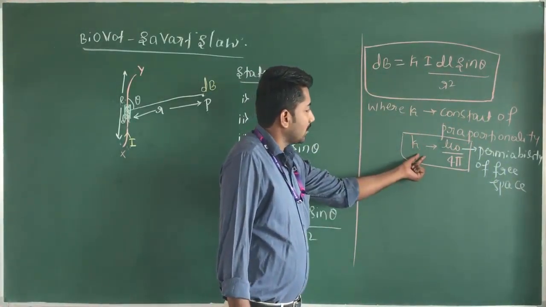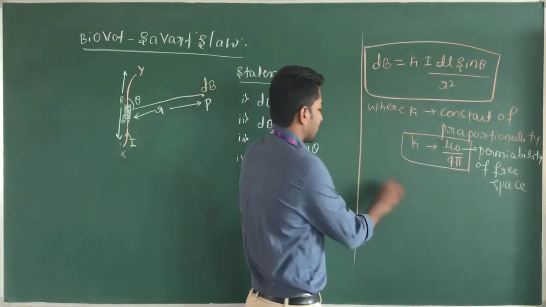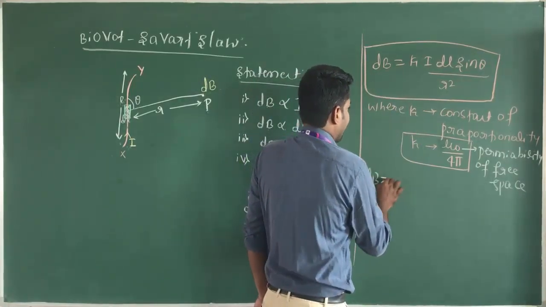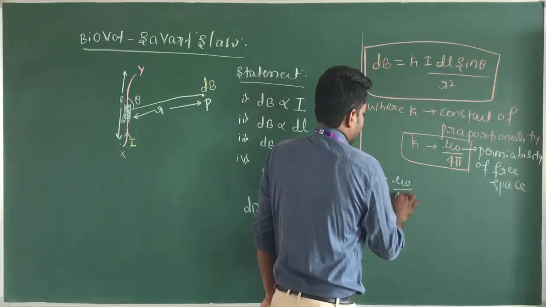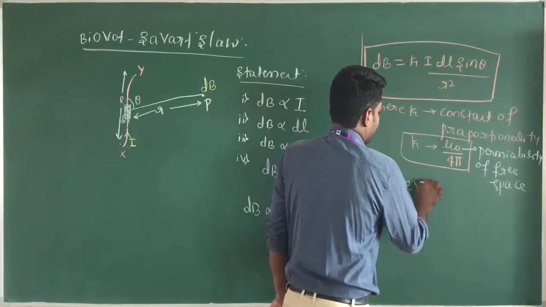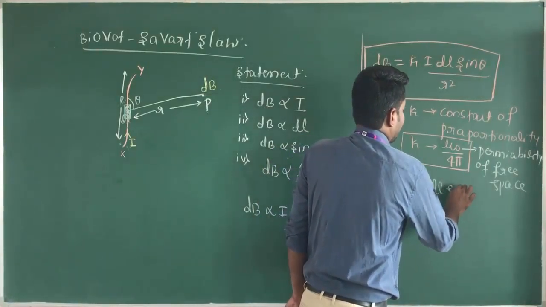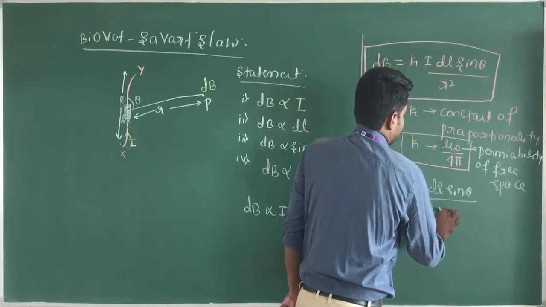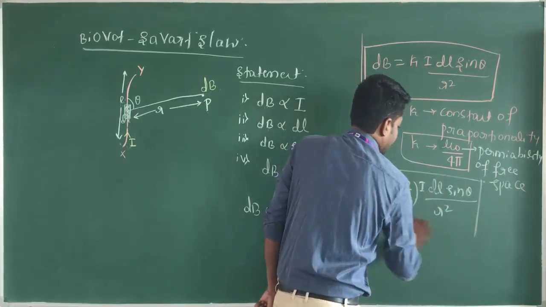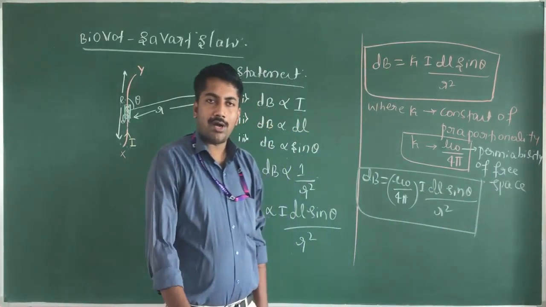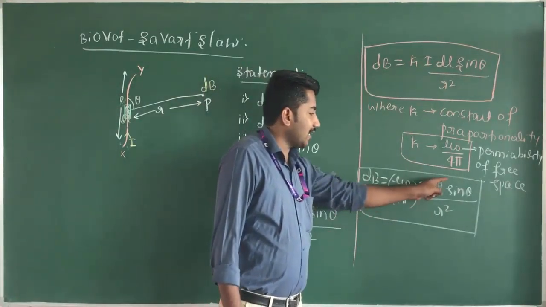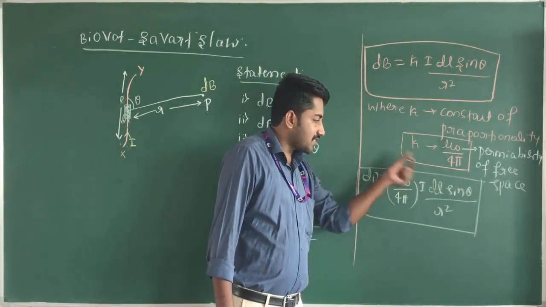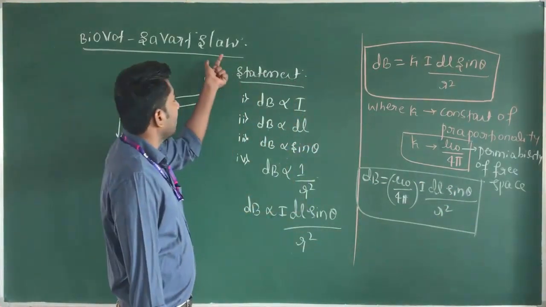When you put this constant value in this equation, we get dB is equal to mu naught divided by 4 pi into IDL sin theta divided by r square, which is the desired equation of the Biot-Savart's law.